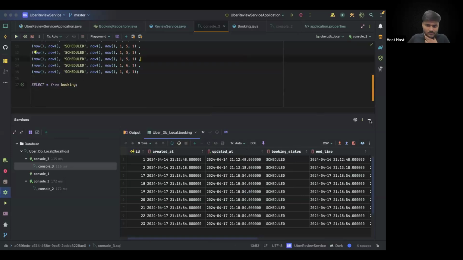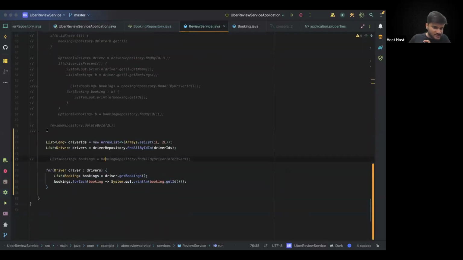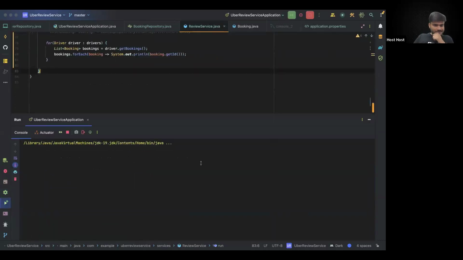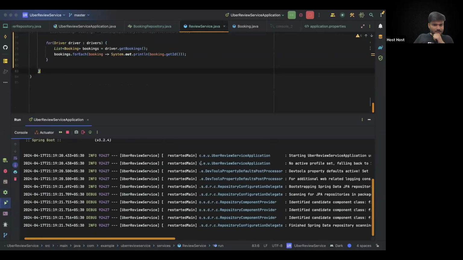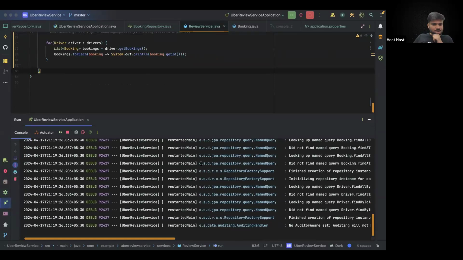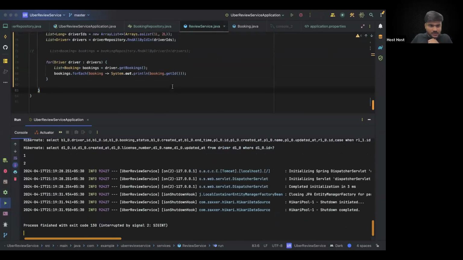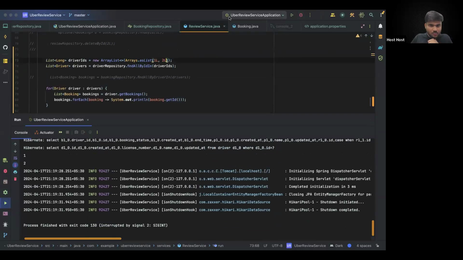Okay, cool. Now let's see what happens. Now I have inserted some data. Now again, let's execute this particular query and see what happens. If you run the code, sorry, my bad. Let's do one thing. Let's put more driver IDs, right?